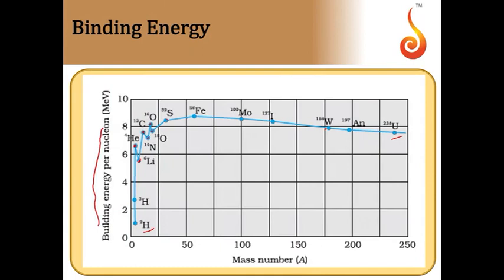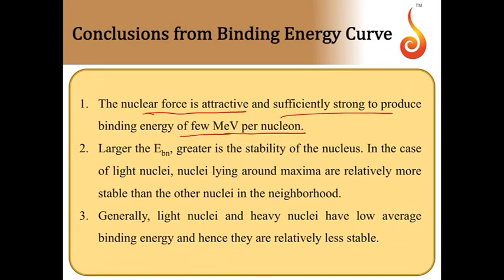So somewhere here it is 8 MeV, here it is 6 MeV, here it is 4 MeV, and so on. So larger the EBN means binding energy per nucleon, that is specific binding energy, greater is the stability of the nucleus. They are bound with more energy, you have to supply more energy to break it.